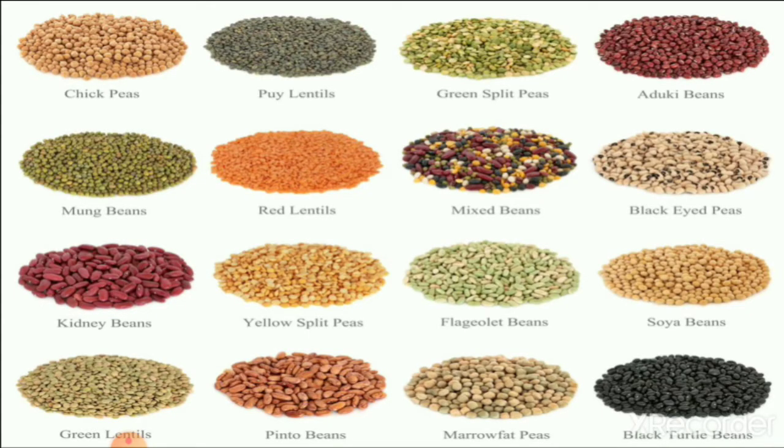This is a picture of pulses which we get from plants. Here you can see kidney beans, chickpeas and many others, and we also use them in our food. When we split them, we add them in our food. You can see here yellow split peas, which are made from chickpeas. Like that, many split peas we eat in our food.